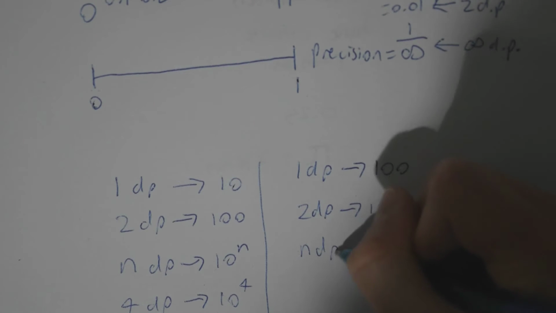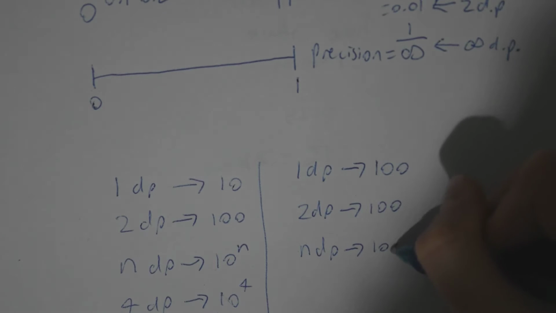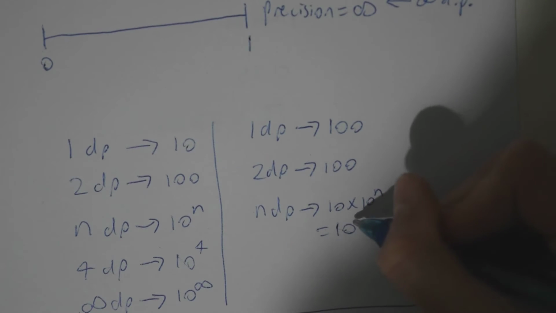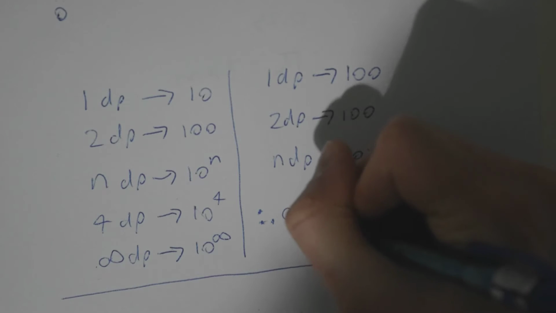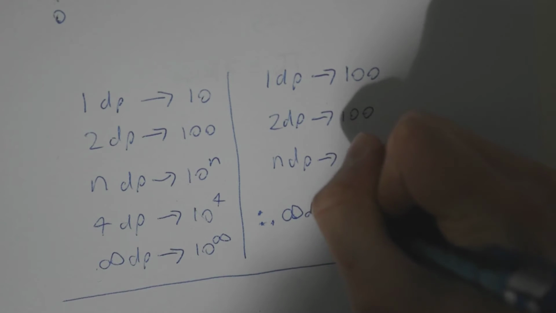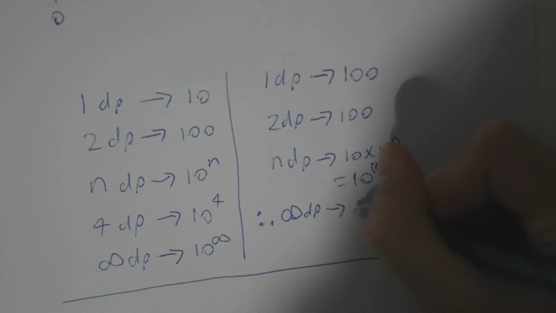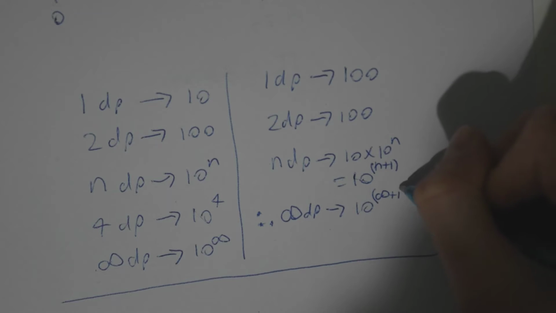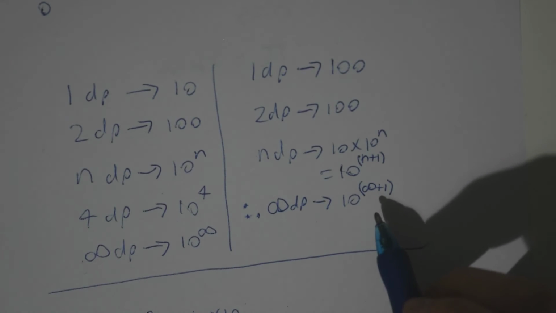With n decimal places, there will be 10 times 10 to the n. This is equal to 10 to the power of n plus 1. Hopefully that makes sense. With infinity, that's a really poorly drawn infinity, but with infinity decimal places, there will be 10 to the power of infinity plus 1 numbers.